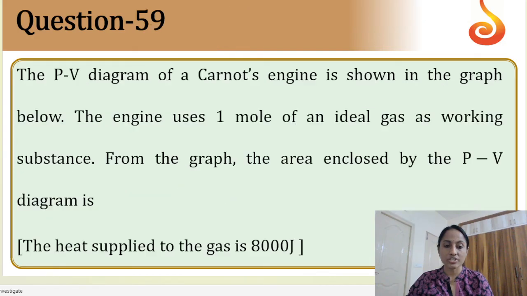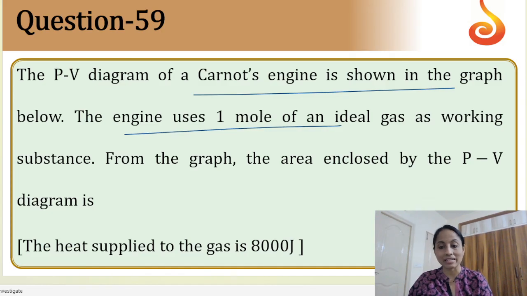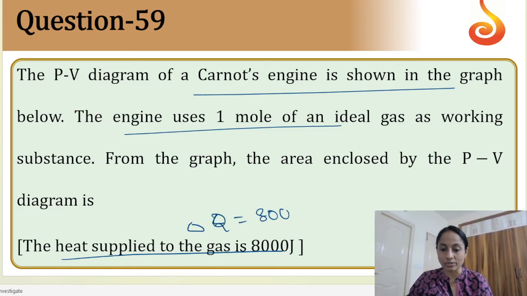Next, question number 59. PV diagram of Carnot's engine is shown in the graph. The engine uses 1 mole of ideal gas. Okay, 1 mole is given and heat supplied to the gas is given. Delta Q, or Q value, is 8000 joules. Heat supplied, so it will be positive.